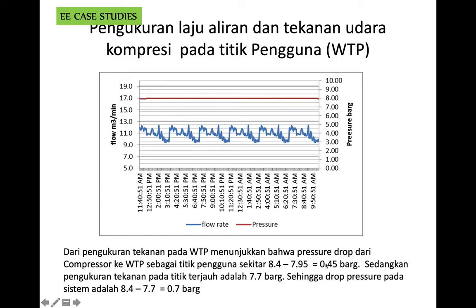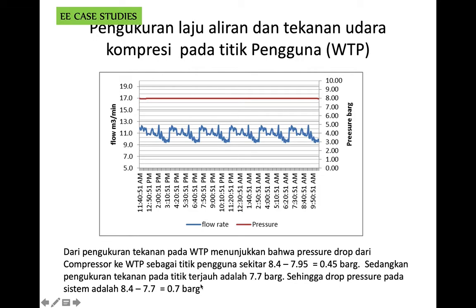So the pressure drop is about 0.45 bar gauge. Okay, and then we also find another point of user where the pressure gauge reads about 7.7 bar gauge. So the biggest pressure drop in the system is about 0.7 bar gauge.